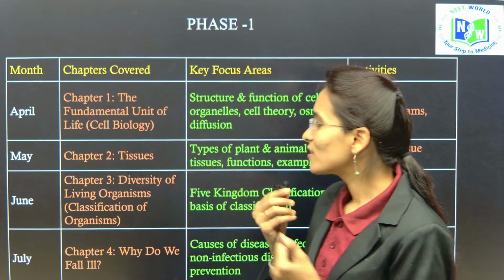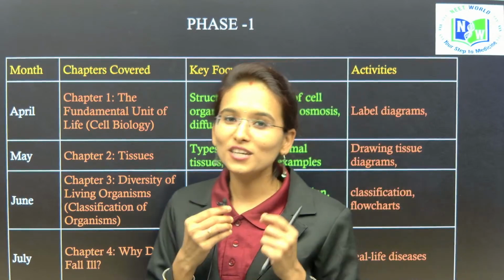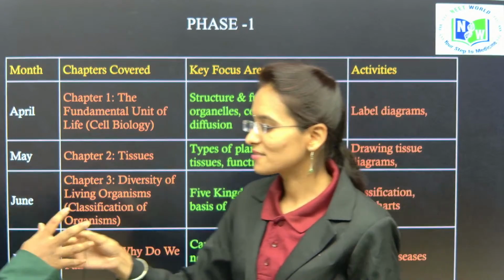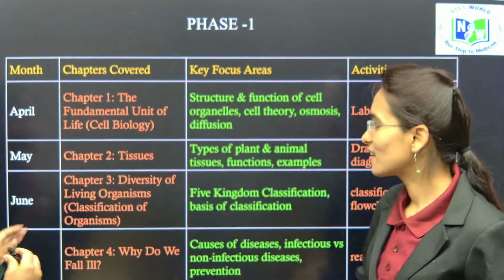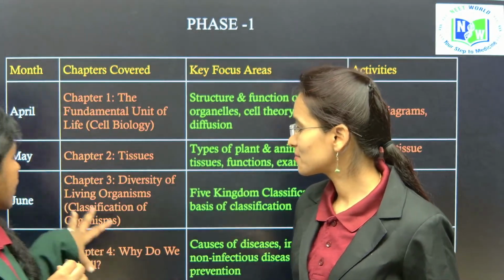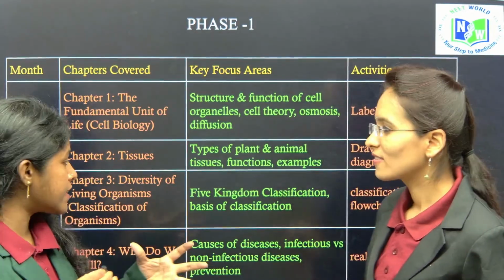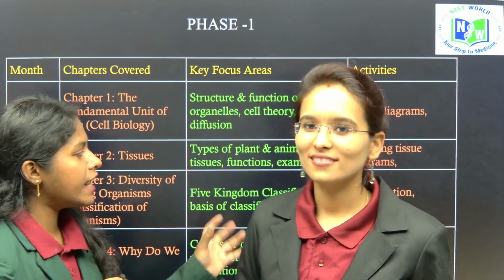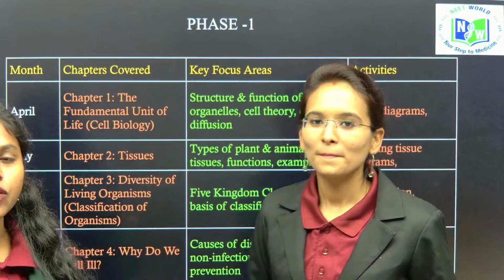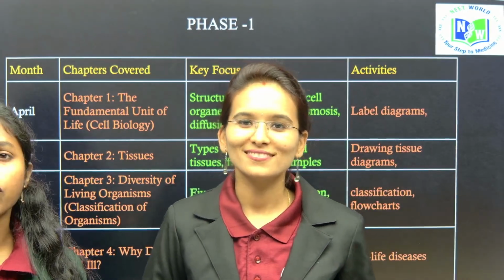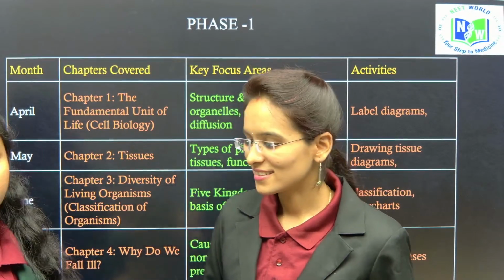Now Narayani ma'am will explain what you need to focus on in chapter 3 and chapter 4. In chapter 3, we discuss the diversity of living organisms. Mainly we discuss the classification of organisms and the 5 kingdom classification explained by Whittaker. For that, you need to keep practising mind maps and write short notes to remember the concepts.